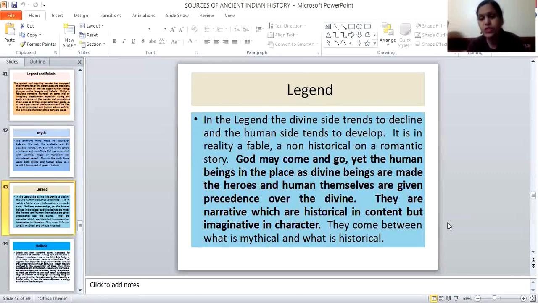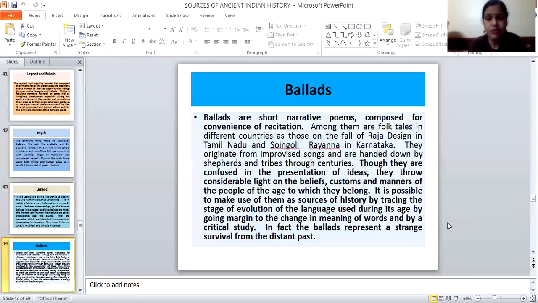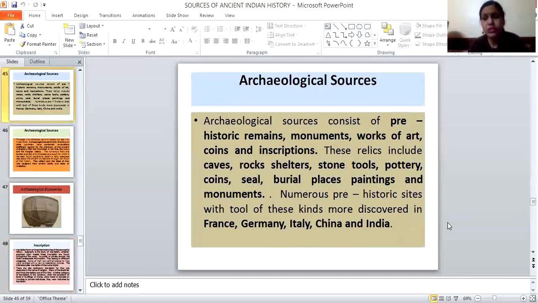They are narratives which are historical in content but imaginative in character. Anyway, these myths and legends are very important from a historical point of view. The only thing is that we have to understand them from a history point of view. Then ballads also.